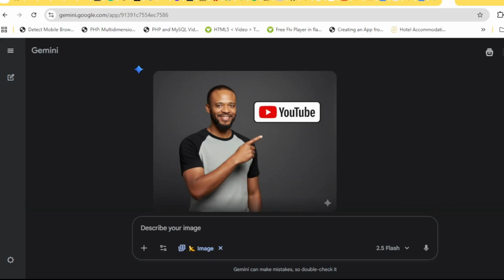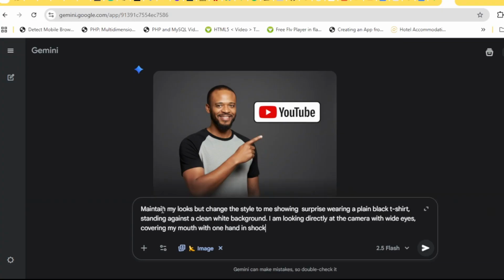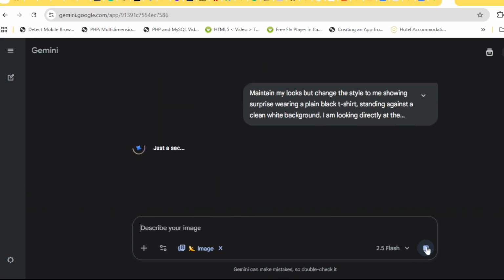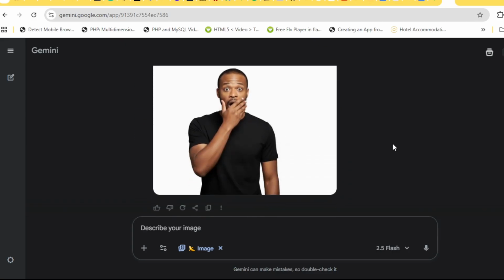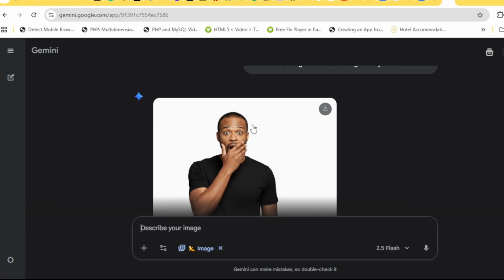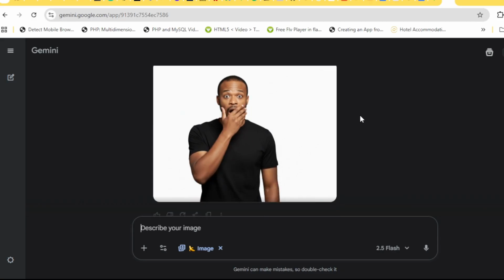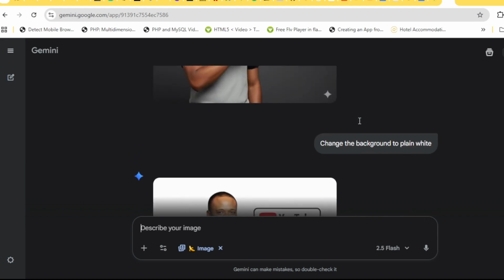Then the next one we wanted to create is the one that I'm showing surprise. So I'll put another prompt. So this prompt says, maintain my looks, but change the style to me showing surprise, wearing plain black t-shirt. All right. I'll still leave this one in the description. So you can still manipulate it to whatever you want to generate more images. So I click on submit. And you see, here we have another photo of me. So you can download all these images and use it for your thumbnails.